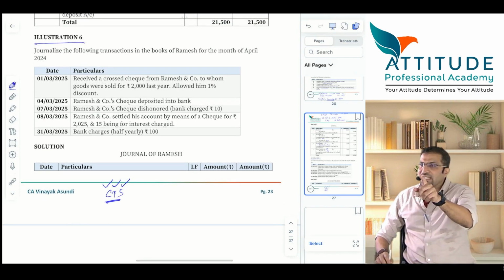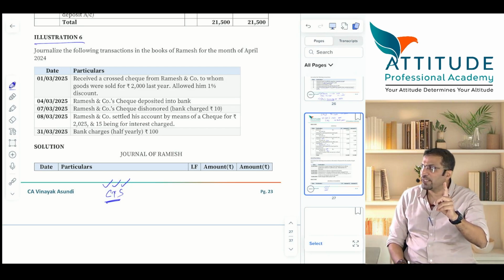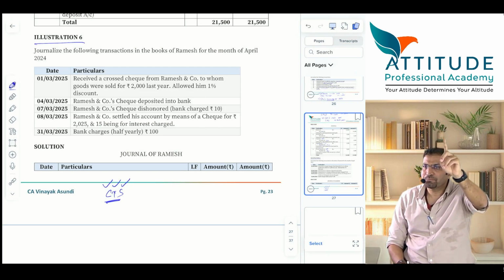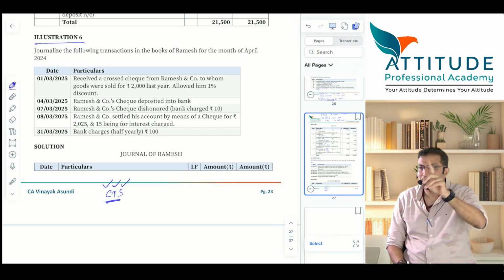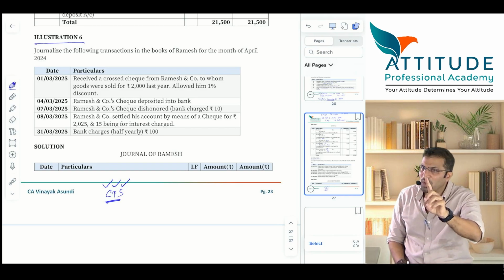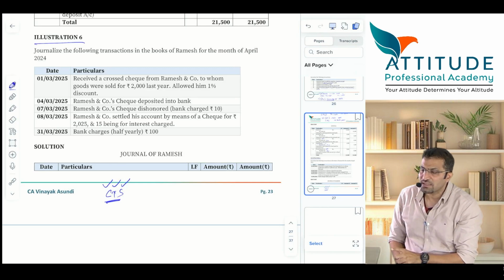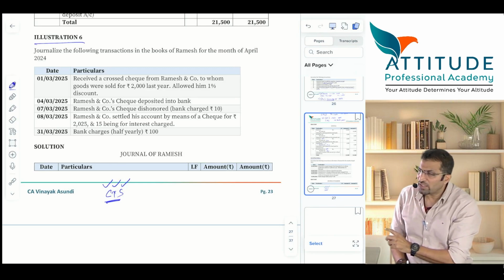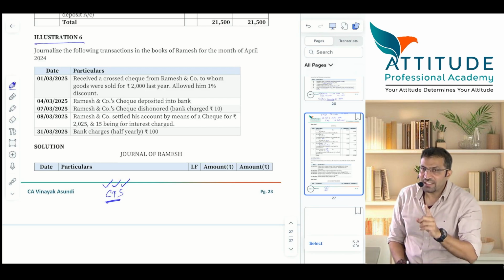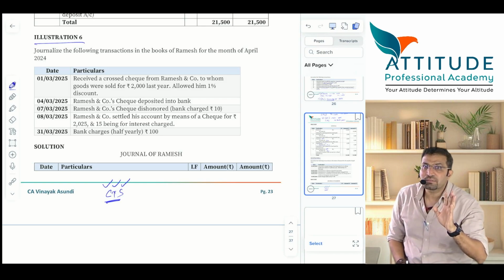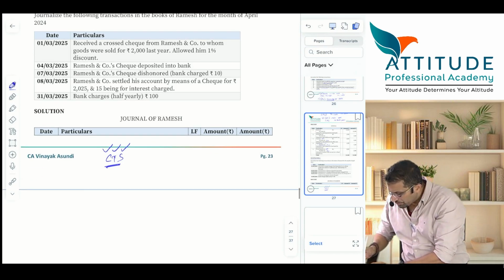I will pass the entries, please hear it carefully. Before I start this sum, as I told you, I want 100% concentration in the class. These are all unique sums, and if you can crack these sums, nothing like it. Is that clear? Okay, start.